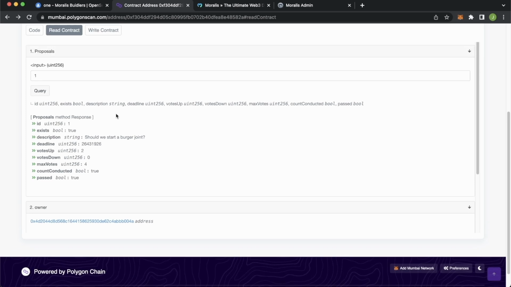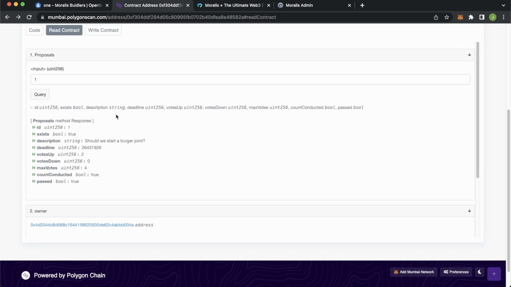How cool is that? So now you have a basic idea of how this smart contract works for this DAO, and we can go ahead and start creating a front end to make it easier to facilitate the voting and casting proposals, not having to interact directly with the blockchain, but having a nice user interface that makes it more simple to use for the everyday user. So let's go ahead and get back to our IDE and start creating that front end.